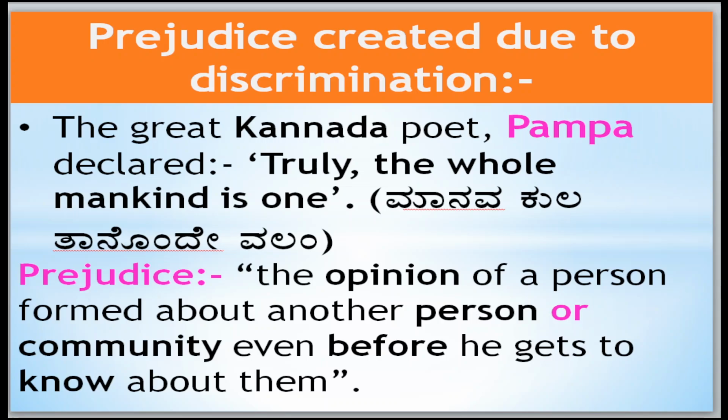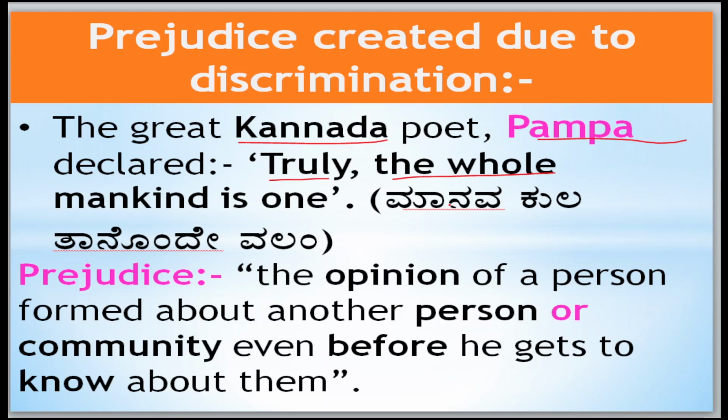What is prejudice? Here we have to remember one great Kannada poet, Pampa. Once he said that truly the whole mankind is one. In Kannada he says, Manava kula tanonde valam, meaning we are all one.